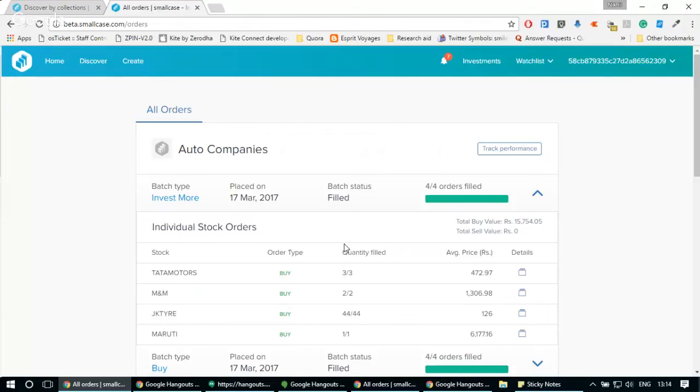So these were the things that I wanted to cover in this webinar. In the next webinar, we would look at different investment strategies which you can execute on the smallcase platform. That is, we would look at what a value investing strategy is, what a growth investing strategy is, what a dividend investing strategy is, what options of these different investment strategies are available on the smallcase platform, and how you can quickly create your own strategies and execute them on the smallcase platform. So that's it from my side.